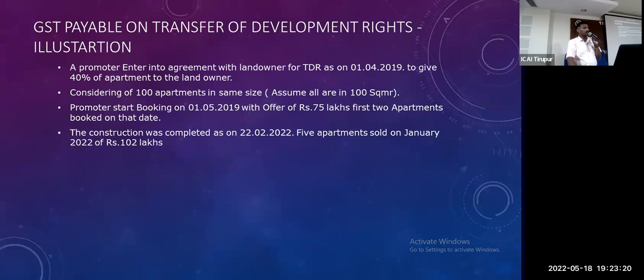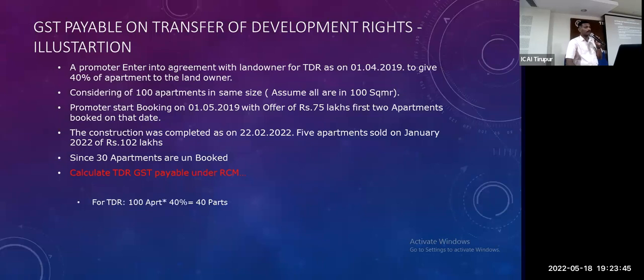Again, the construction was completed on 22/2. 5 apartments were sold for 1 crore 2 lakhs, after completion. Then 30 apartments are still unbooked. Consider this as having no residential property; there is no residential and commercial differentiation. The first example is a simple commercial property. We have to calculate the liability.